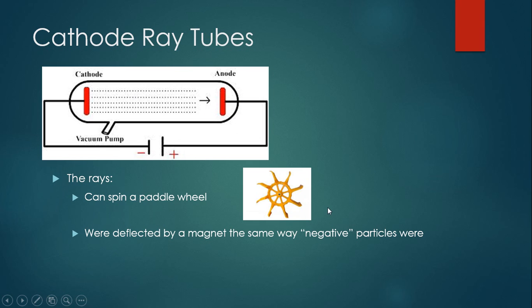So this is a little paddle wheel here. So they had mass, which was interacting and causing a change in momentum of the paddle wheel, and they were deflected by a magnet, much the same way that a negative particle was deflected. So we knew again from Franklin that negative and positive particles existed, and negative particles behaved a certain way. So there are these small things with mass that were negative that were traveling across, and so that's basically how we discovered electrons. There's a little bit more we'll talk about later.